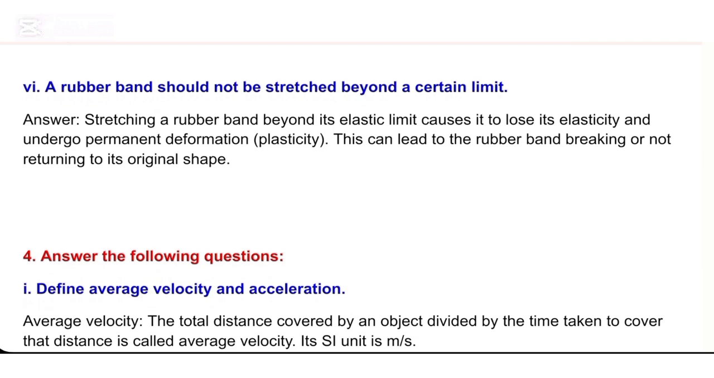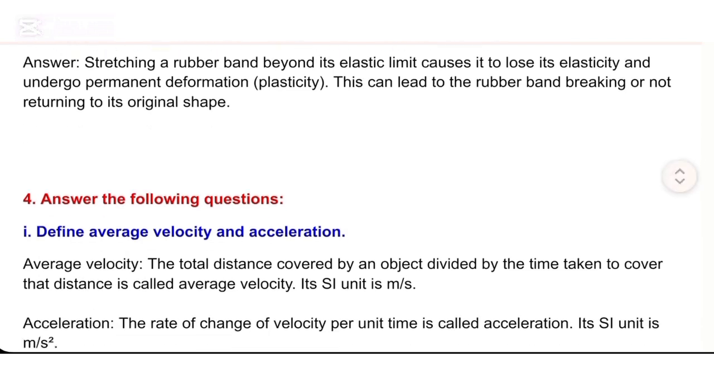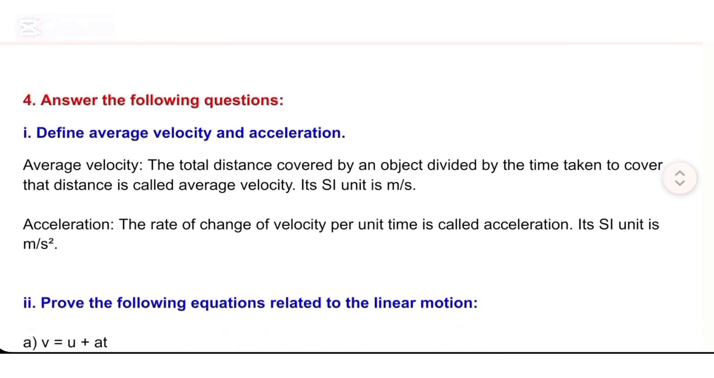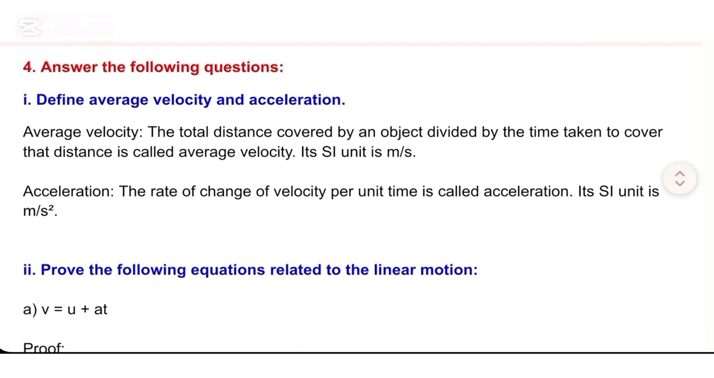4. Answer the following questions. I. Define average velocity and acceleration. Average velocity. The total distance covered by an object divided by the time taken to cover that distance is called average velocity. Its SI unit is meter per second. Acceleration. The rate of change of velocity per unit time is called acceleration. Its SI unit is meter per square second.